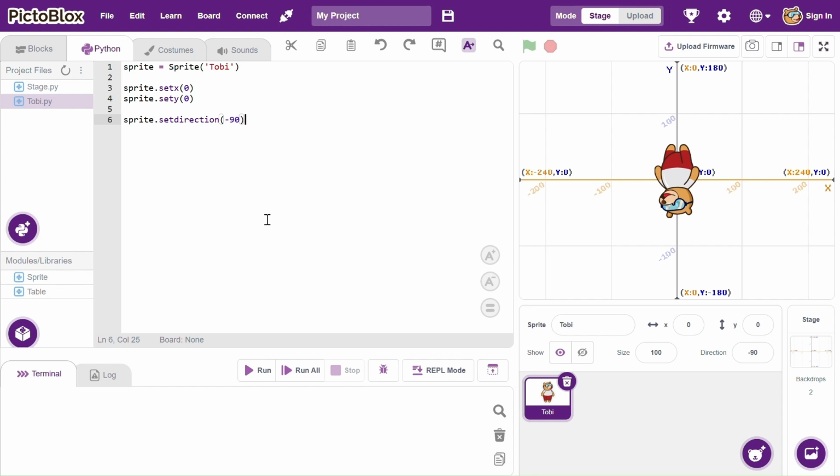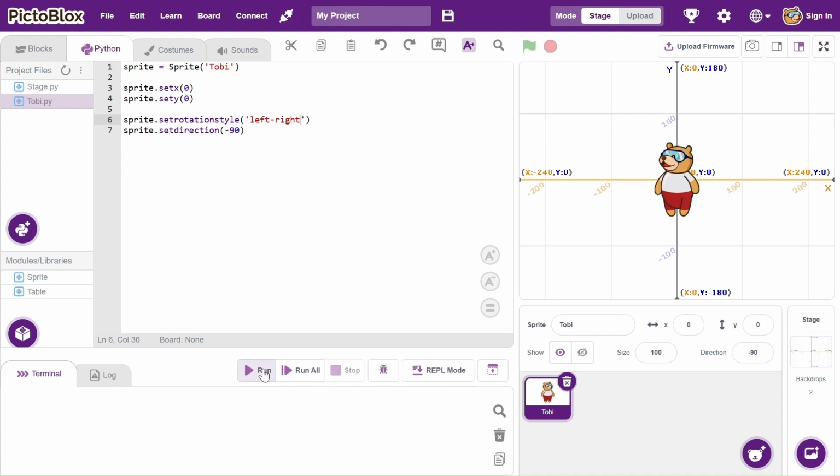What about the rotation? If you remember our Scratch series, we are able to set rotation from left to right. Let's see how we can do that with code. You can say sprite.setRotationStyle, and we can say this is going to be a string, left-right.